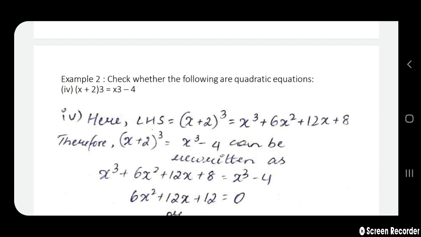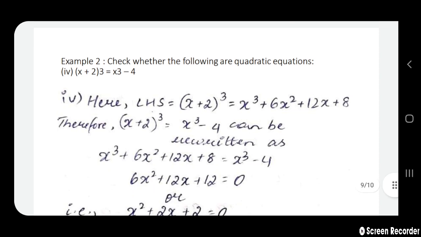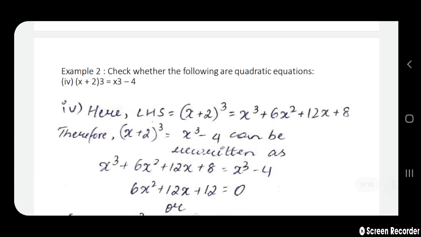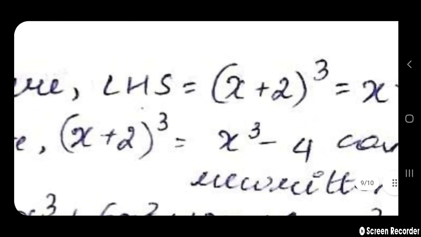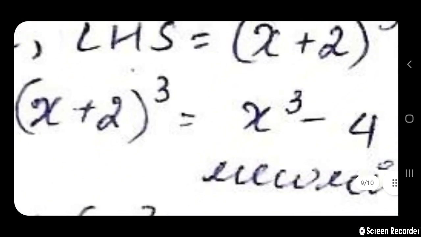Next one. I think this is the fourth question, and the last question for the day. Okay, here also the equation has not been written correctly in the question. You can find the equation over here. (x plus 2) the whole cube is equal to x cube minus 4.